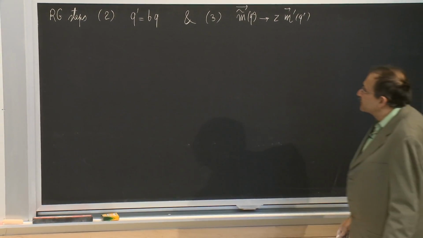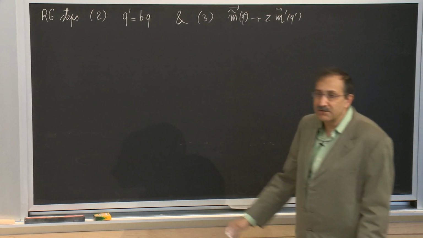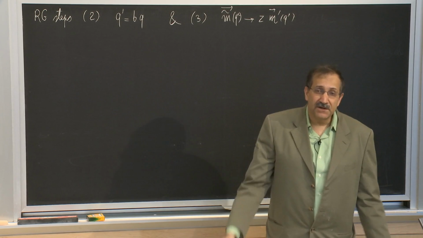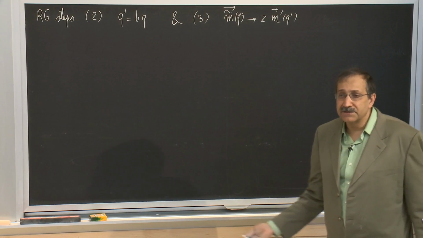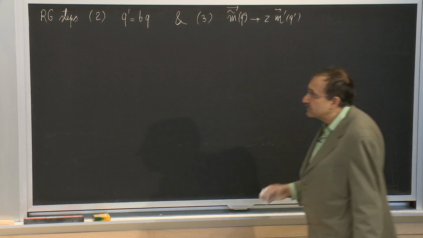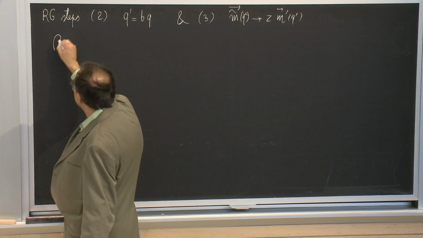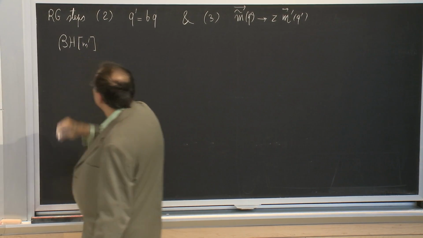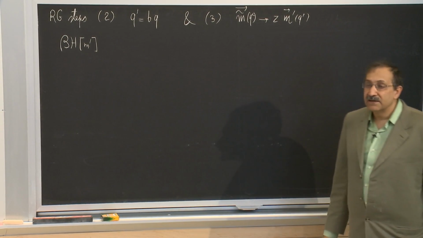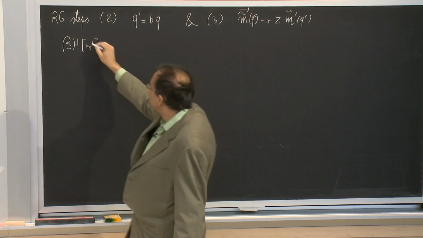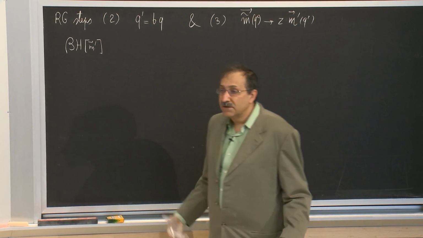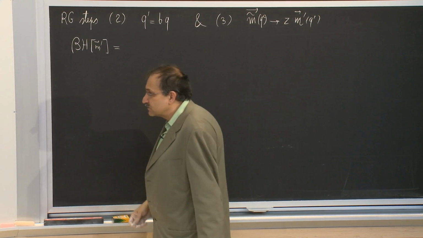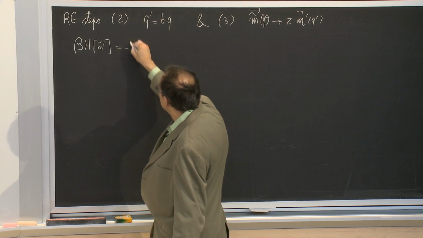Now the reason these steps are trivial is because whenever I see a q, I replace it with b inverse q prime. Whenever I see an m tilde, I replace it with z m prime. So then I will find a Hamiltonian that characterizes the m prime variables, the RG implemented variables, which is, okay, there's a bunch of constants up front.